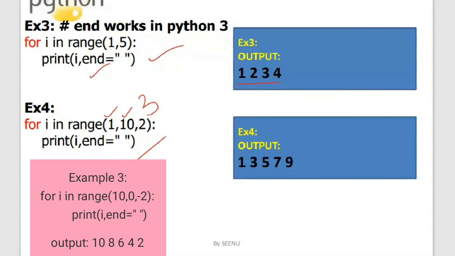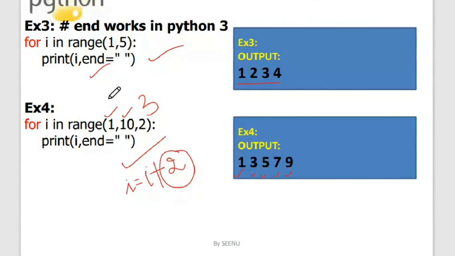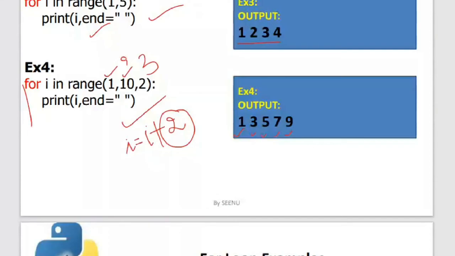So I'm making a 2-step increment. 1 plus 2 will be 3, 3 plus 2 will be 5, 5 plus 2 will be 7, 7 plus 2 will be 9, 9 plus 2 will be 11, but 11 is out of this range, because it will print only till end minus 1. So 11 will not print, and it will come to the immediate statement after for. There is no statement, so it will just exit from the program. So this is example number 4.